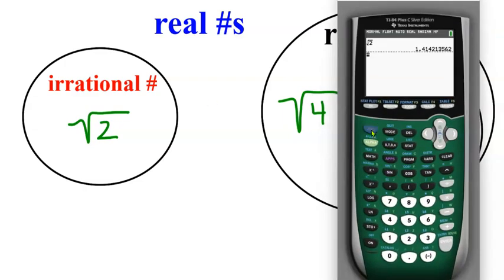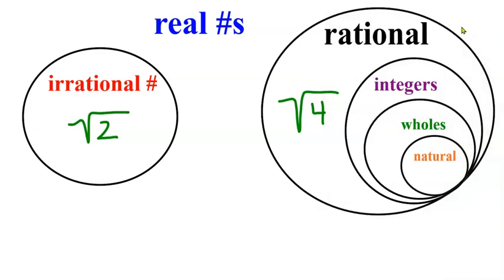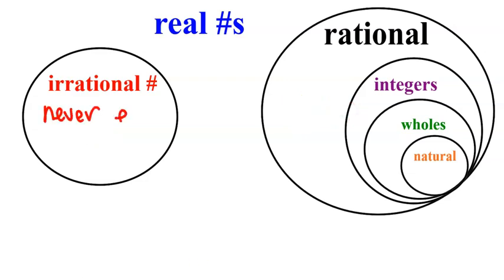But the square root of 4, when I compute it, doesn't have a decimal at all. It's just 2. And that makes this a rational square root number. So again, if you're an irrational number, you never end and you never repeat.